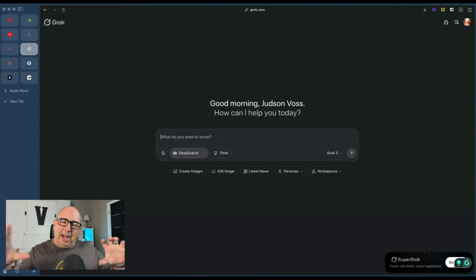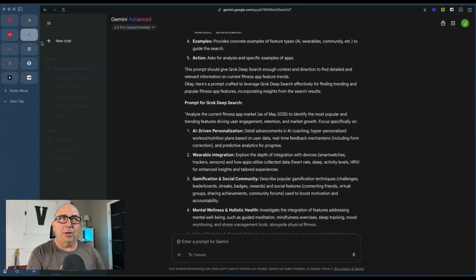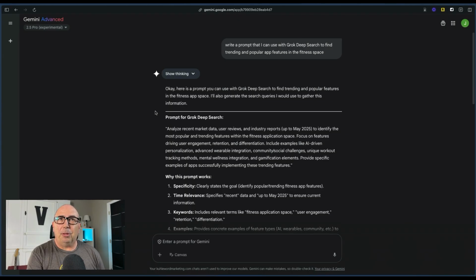I could. I like the idea of playing back and forth off of different AI tools because I think that it allows us to keep things separate and get different information. I also think certain tools work better than others. So we're going to come on over here into Gemini, and I've already put the prompt in, so we don't have to.